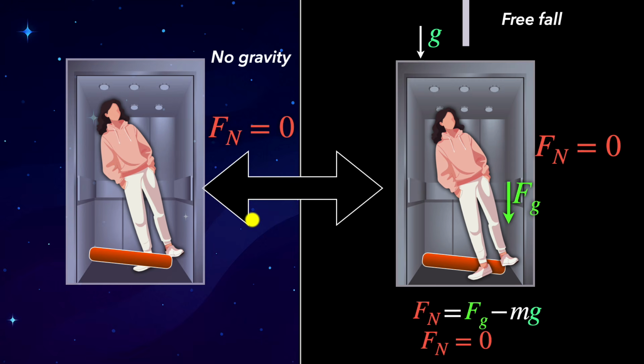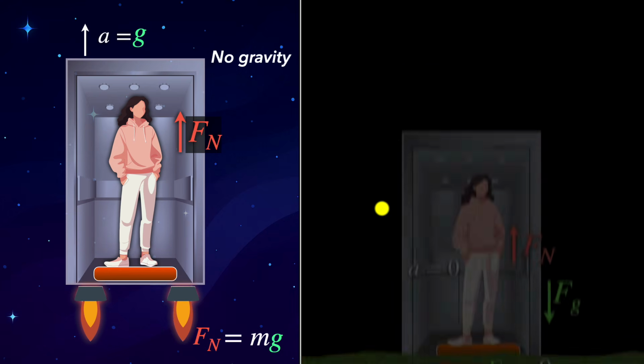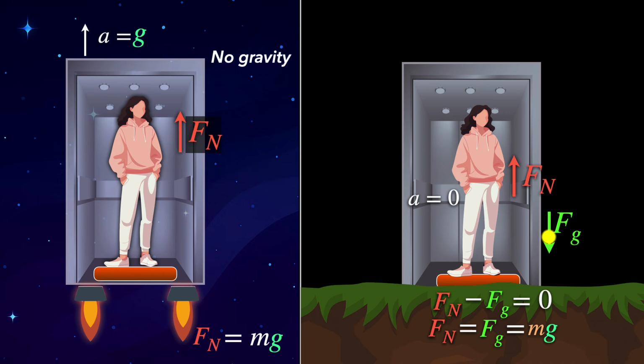Now, what's more interesting is, what if we were to attach a couple of rockets over here so that the whole elevator is accelerating up, but in deep intergalactic space? Now, there would be a net force on you because you're accelerating up along with the elevator. But the only force acting on you is the normal force. So the normal force, which is the net force, must equal mg, which means you will measure an apparent weight over here, which is pretty much the same as you would measure standing still on Earth.